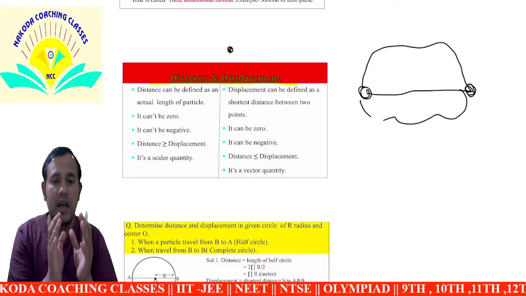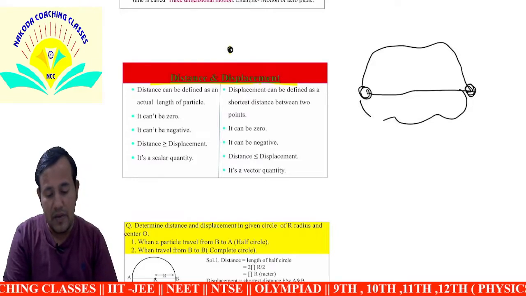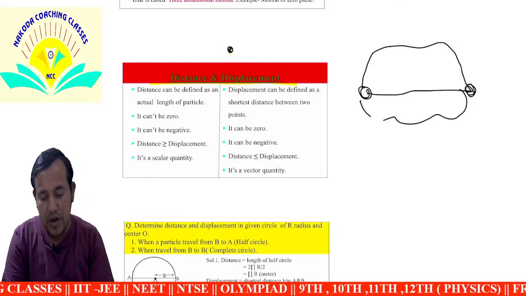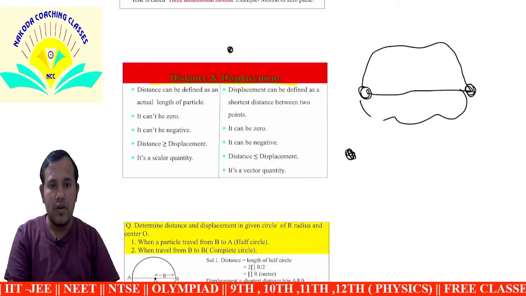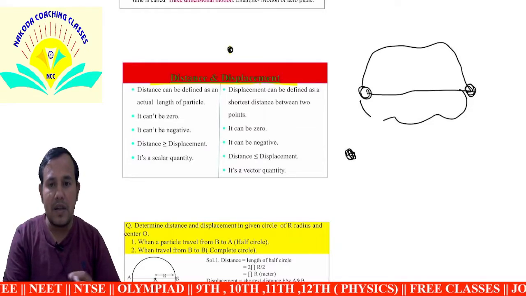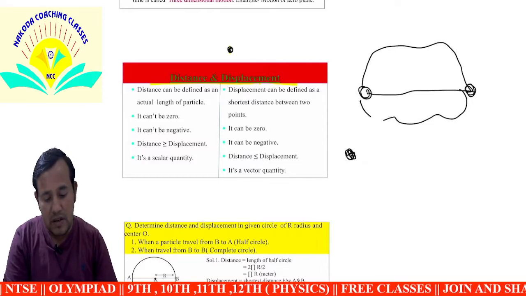Distance means the actual length of the object. A point is drawn very small, but it has a length.